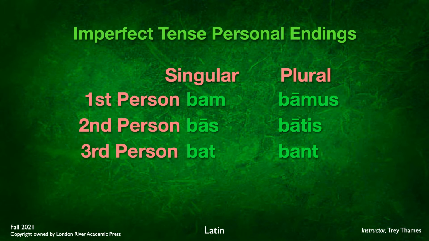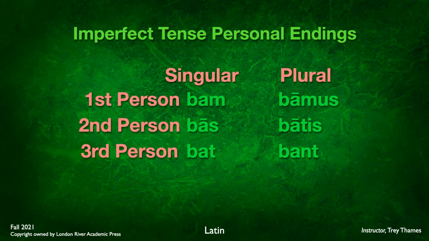Now, as a chant, as a rule, we just say it really fast, just as a memorization technique. Bam, bas, bat, bamus, batis, bant. I'd encourage you to stop right here and just say it over and over again till you can get that memorized. Now, if you notice, all this is the prefix BA added to the endings you already learned.